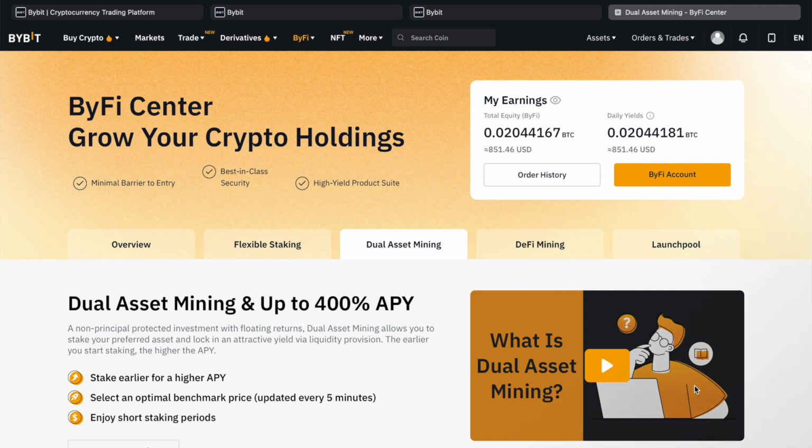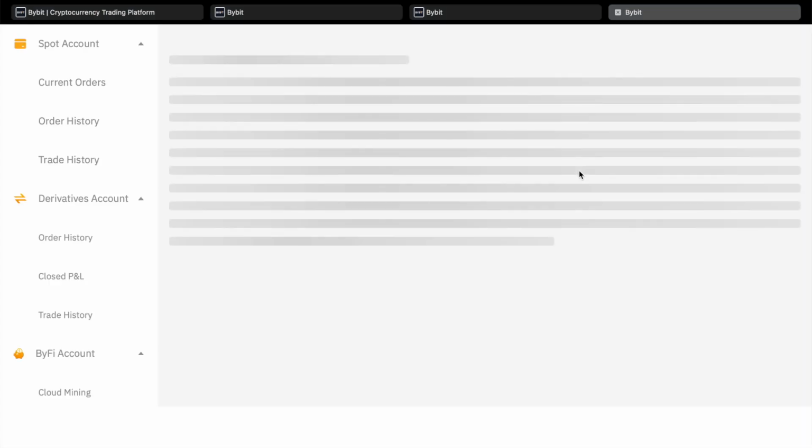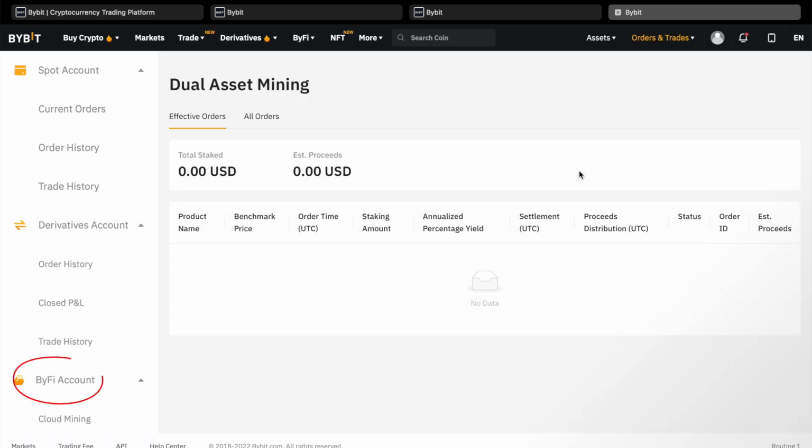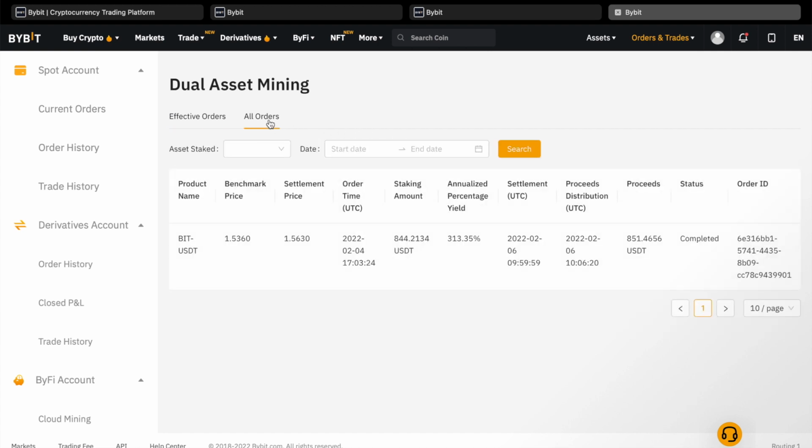I need to go to the BuyFi section, so that I can see my order history. It takes a bit to get used to the navigation, because there are so many products and services that crypto exchanges such as Bybit are offering. Here, under BuyFi account I can see my dual asset mining orders. I do not have any active orders now, so I'll switch to the All Orders tab, to see the past transactions. Under the status column, I can see that my order was completed, I can see the total proceeds amount, and the final settlement date.